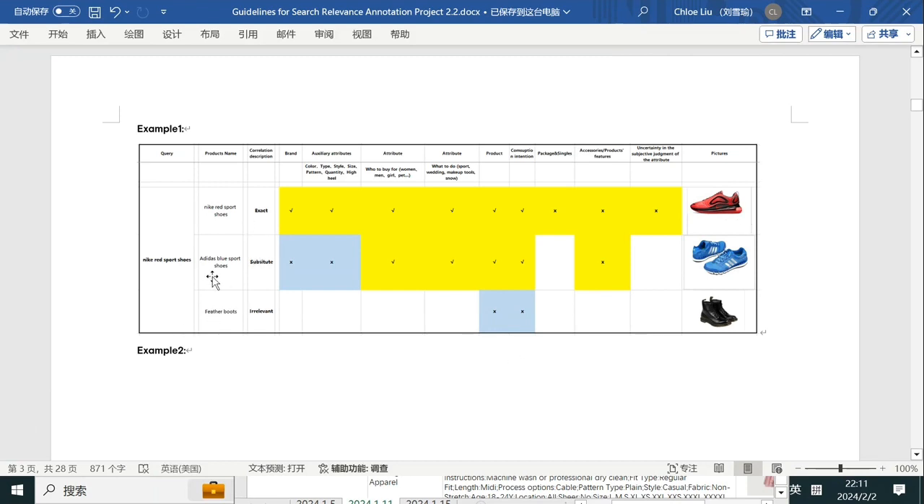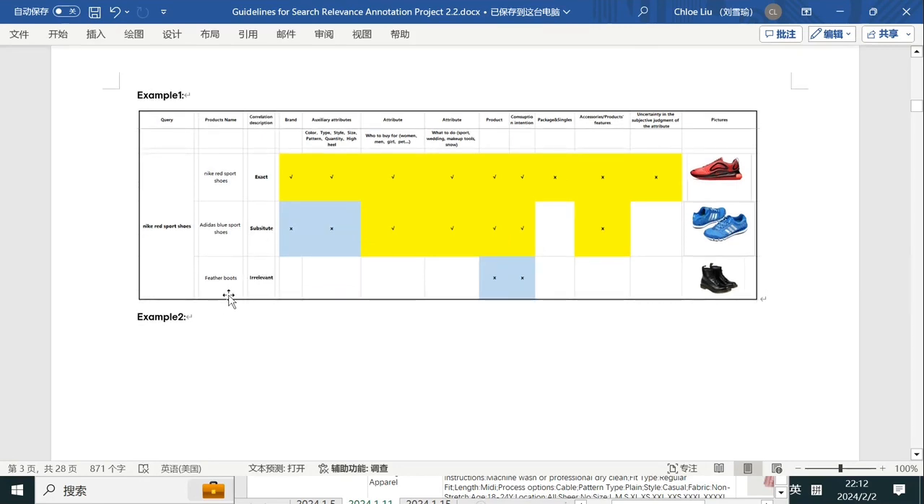And this one, Adidas blue sports shoes. The brand is wrong, the color is wrong, but the important attributes here are correct. The products are correct, they are shoes. The consumption intention is correct. So under this circumstance, we can mark it as substitute.